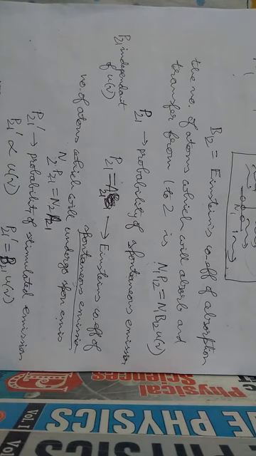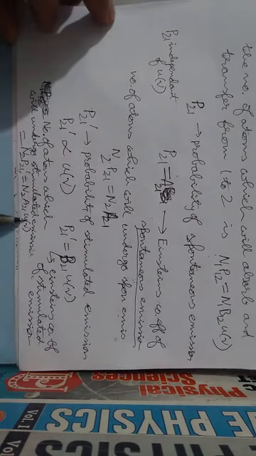Now P21 prime is the probability of stimulated emission. P21 prime will definitely depend on the number of photons, because photons will come and hit the atoms in the metastable state, and they will then come down.